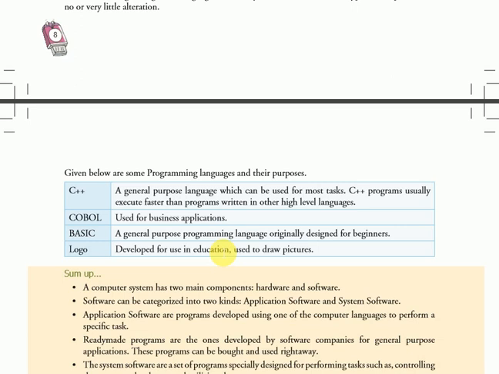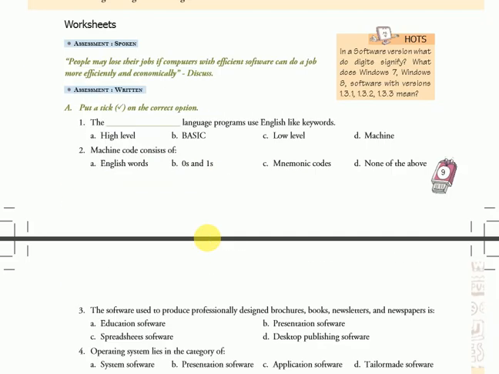Logo was developed for use in education and is used to draw pictures. Logo is used in artwork. BASIC is designed for beginners, COBOL is used for business applications, and C++ is also used for all kinds of programs.